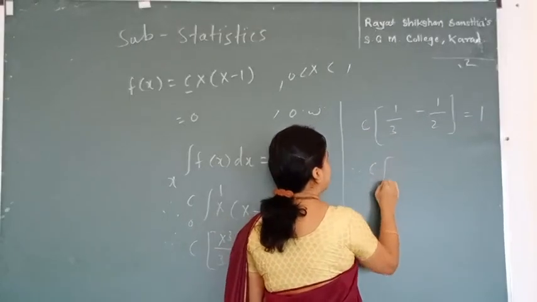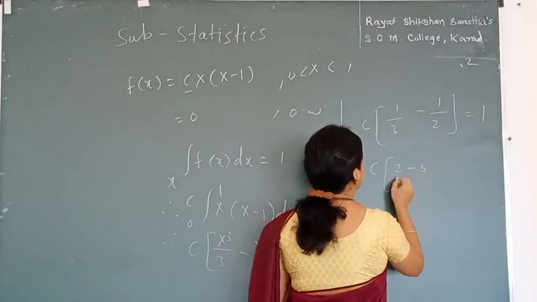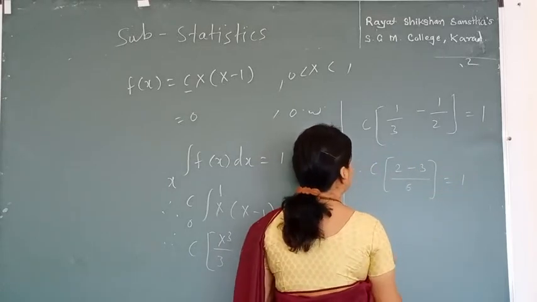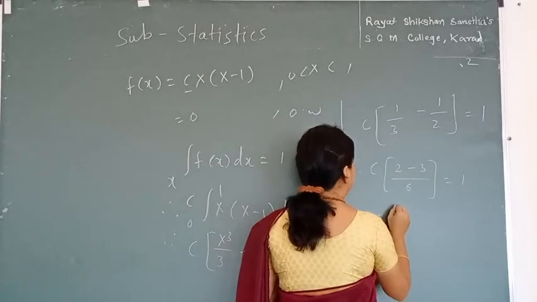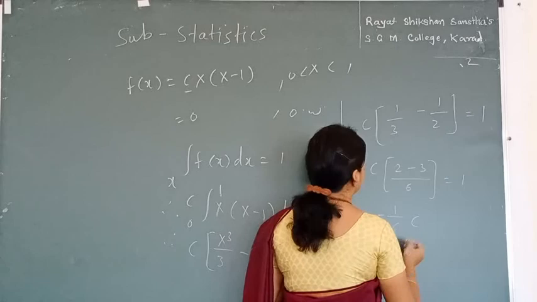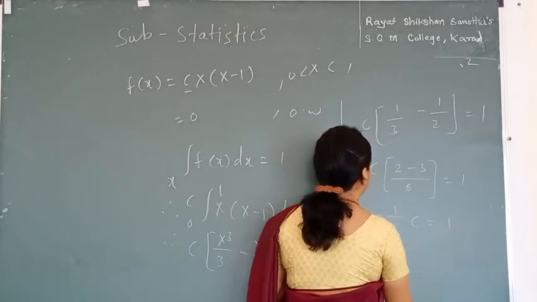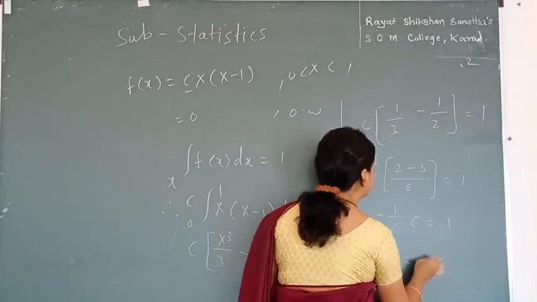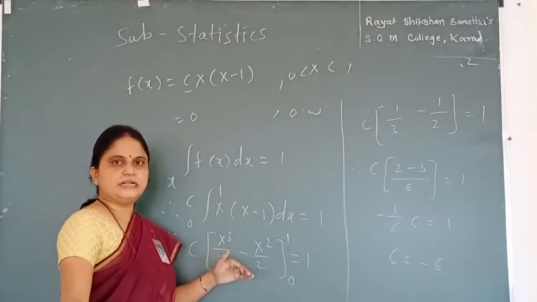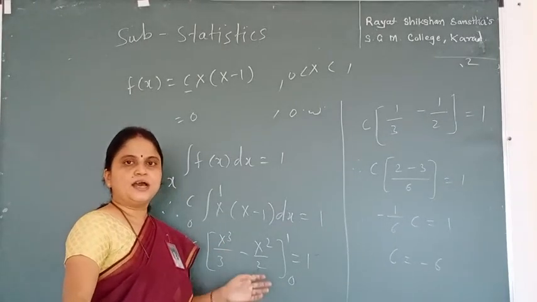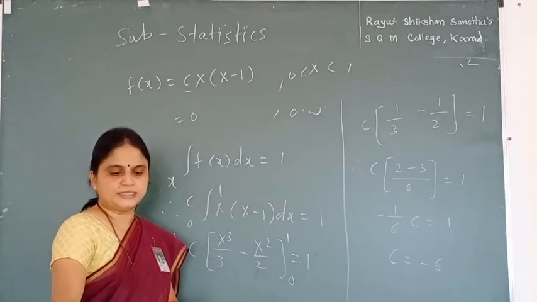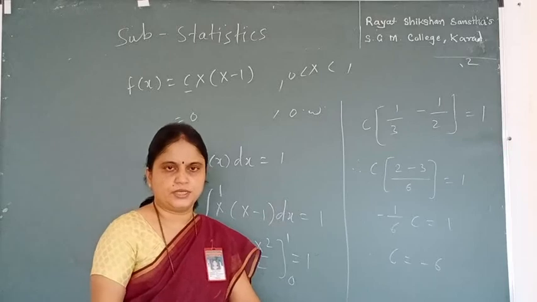So I get this as 2 minus 3 upon 6 is equal to 1. So I get this value as minus 1 upon 6c. Minus 1 upon 6c is equal to 1, and hence the value of c is minus 6. So this is my required value for c, that is constant c, when I know that the given function is probability density function. Okay, thank you.